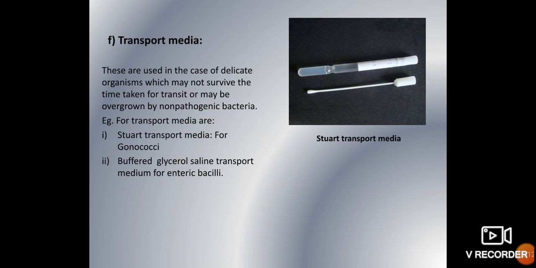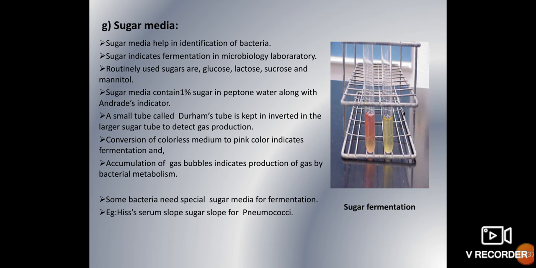For example, Stuart's transport media for gonococci. Once you collect the sample from the patient, the gonococci will die, so it will not reach the laboratory intact. In those cases, we will use a transport media. We collect the sample directly into the transport media. Later on, it is carried to the laboratory, where it is inoculated into some other media for growth. So this is called transport media.